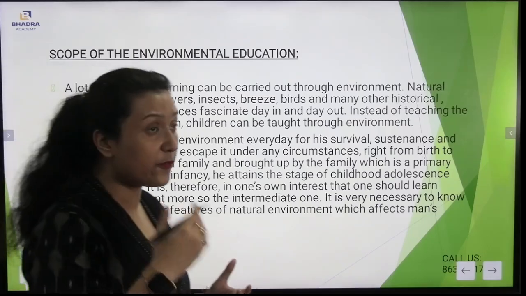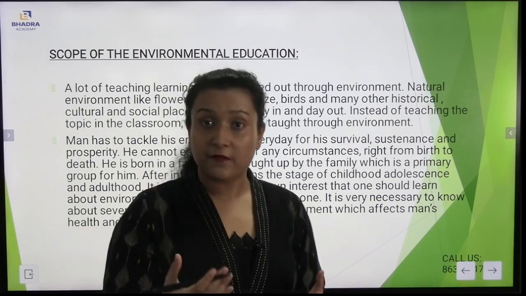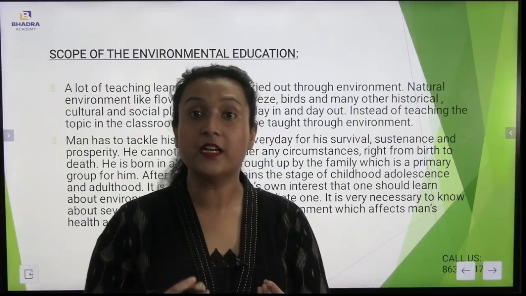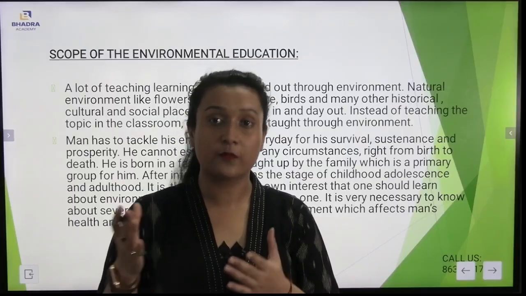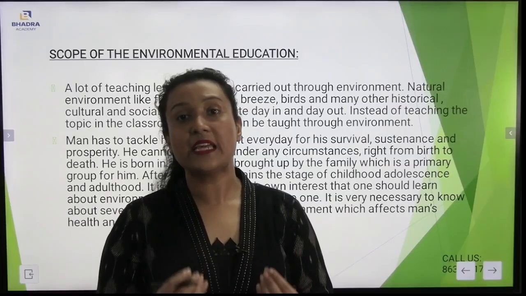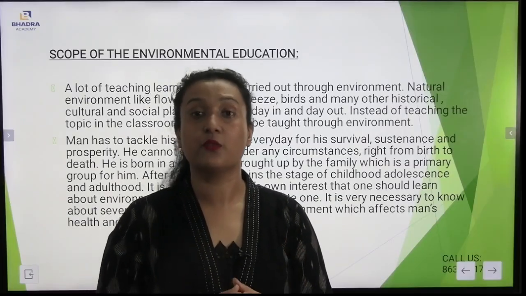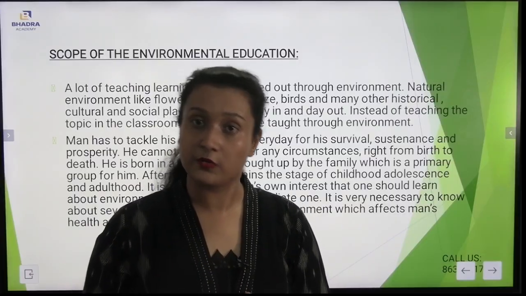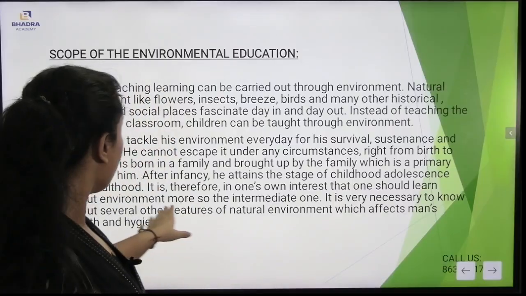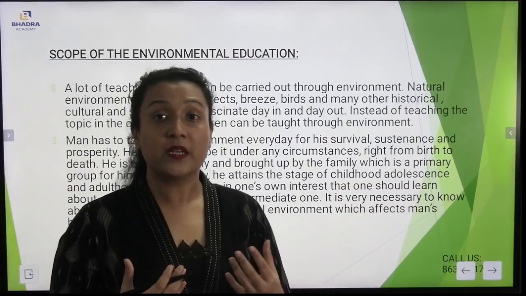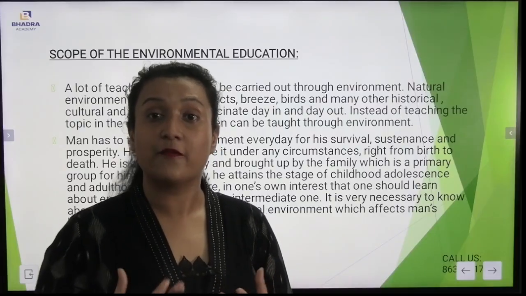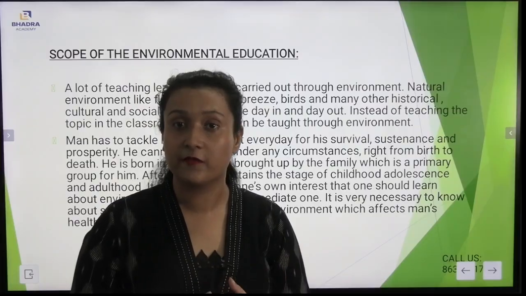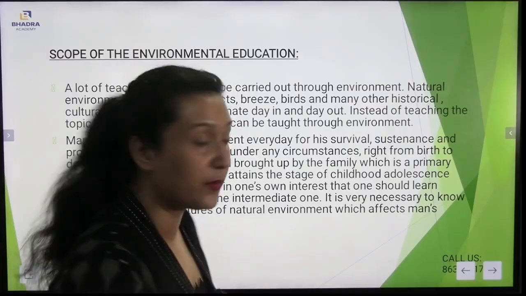Now you see, from birth, from infancy to adolescence and also to adulthood, an individual copes and interacts with the environment. For that reason only, environmental education is important, so that learning can be given or knowledge can be imparted to each and every student or individual, first of all. And second of all, one learns so many things from the environment. From the environment, this immediate one, we understand everything. We inculcate a lot of experience and knowledge.